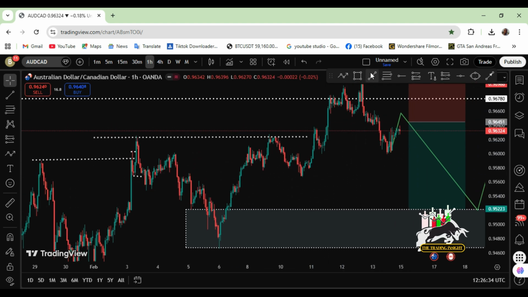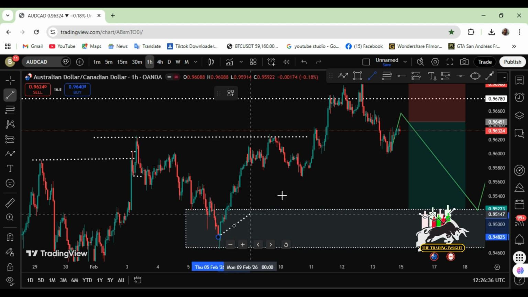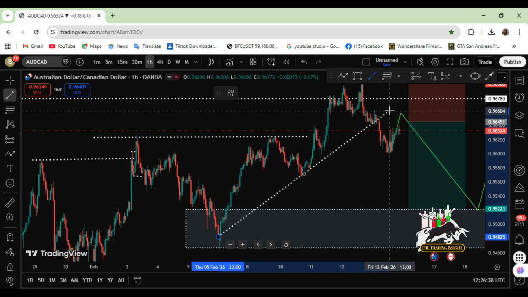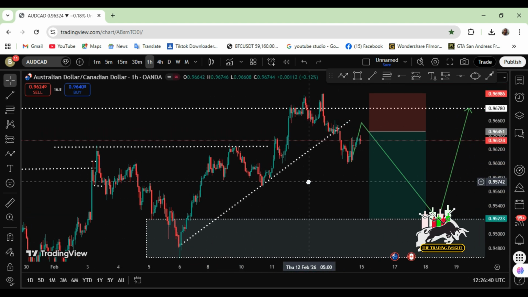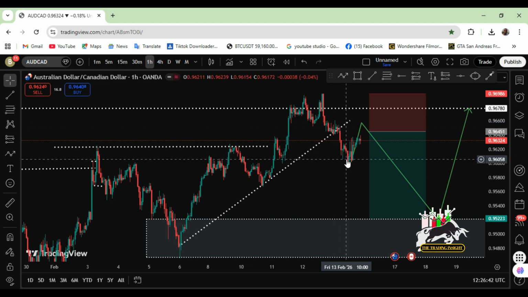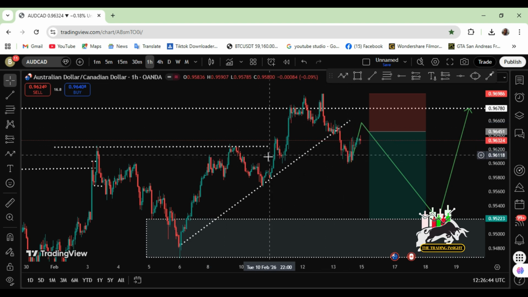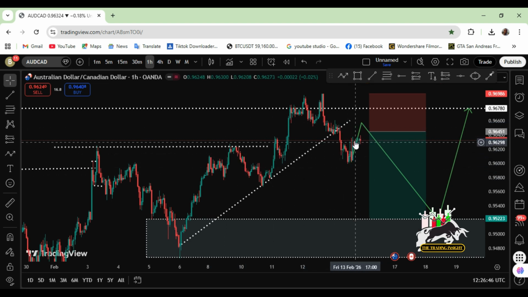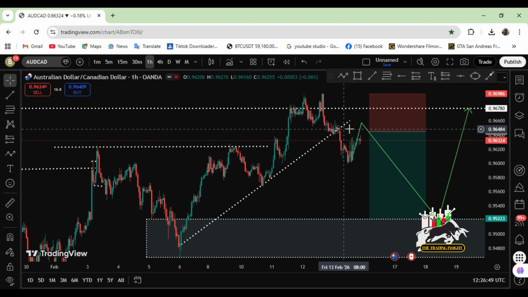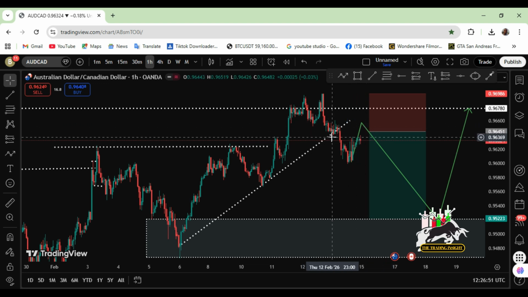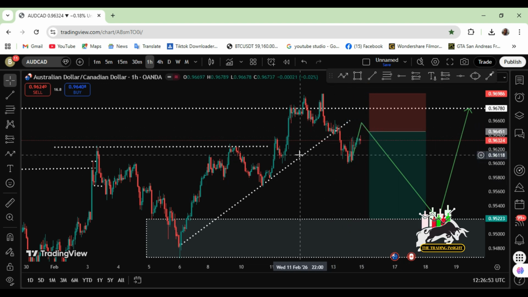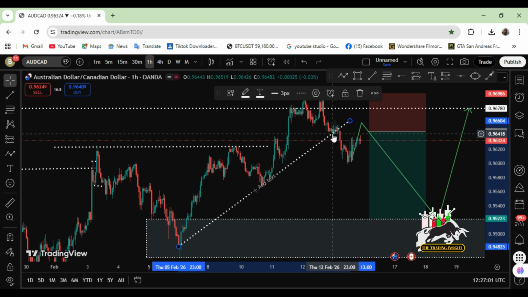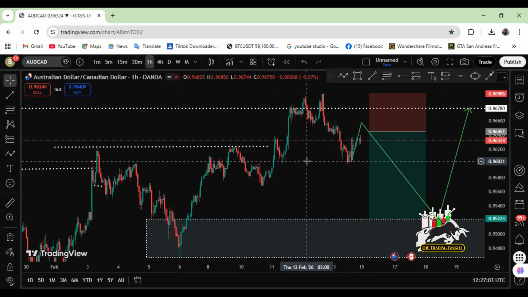And even when you draw a trend line here, you see what price did. Price broke out of that trend line, but this low is still valid. So we are expecting price to go back, retesting the zone, before finally giving us a sell. Don't worry, in our next video I'll be talking about how to use a trend line and how to draw. So this is what we are expecting in this particular pair.